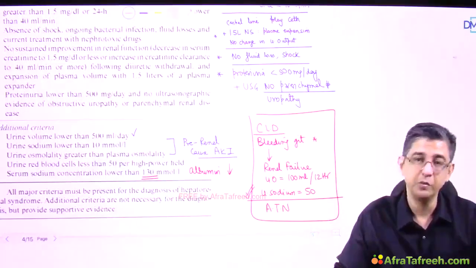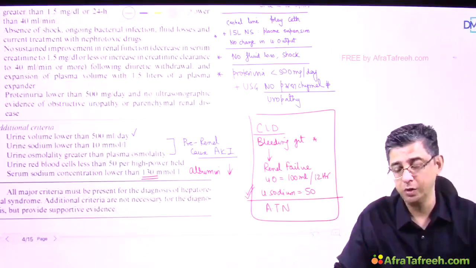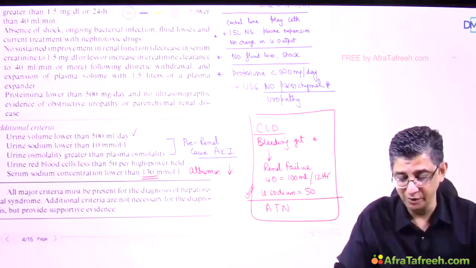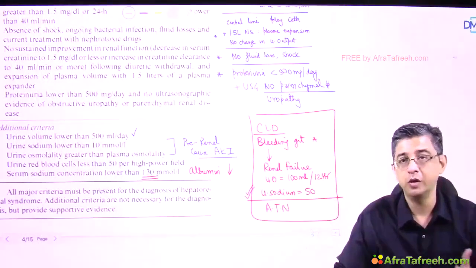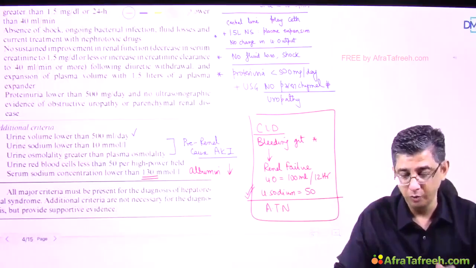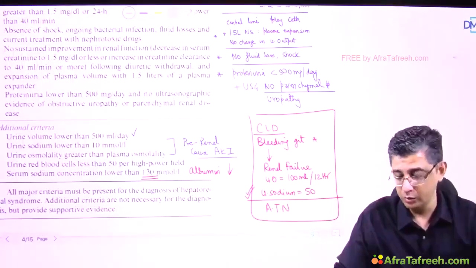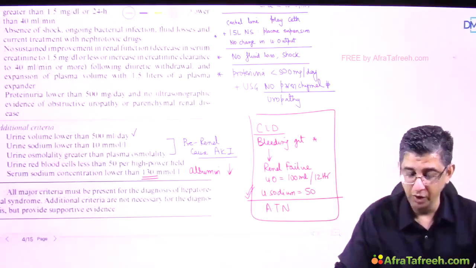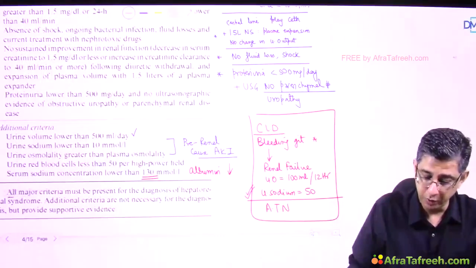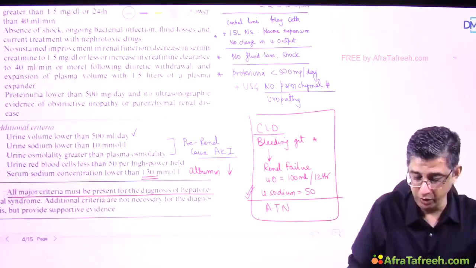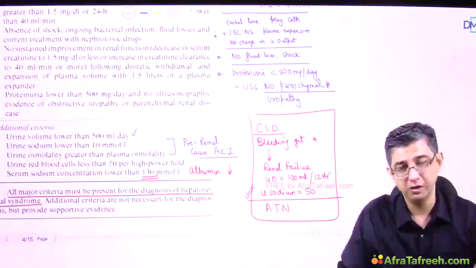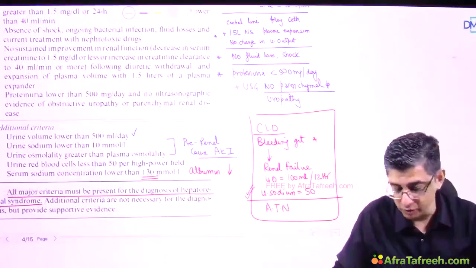The osmolality of plasma is 300. Here the urine osmolality can be about 500. That is a little more concentrated. RBCs may or may not be seen, a minor criteria. Normal is less than 3. Up to 50 can be seen in this condition. And serum sodium concentration of 130. That dilutional hyponatremia is the reason for it, and all major criteria should be present for diagnosis of hepatorenal syndrome in a patient, which I repeat once again is a diagnosis of exclusion.